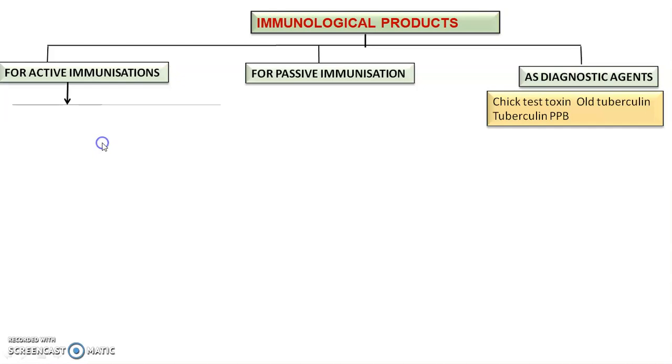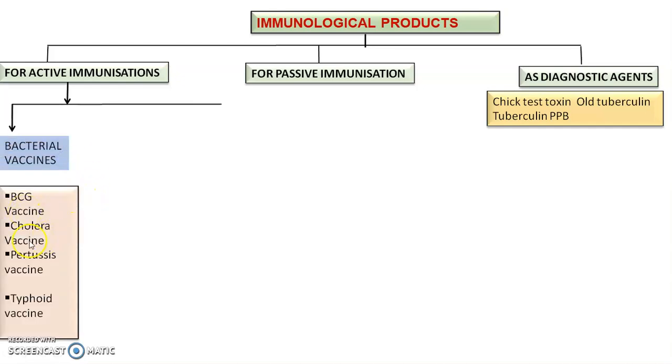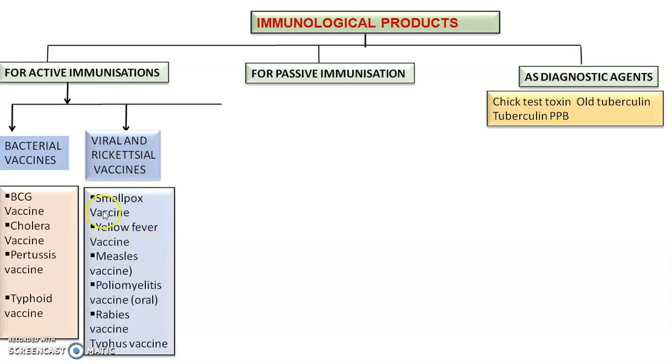For active immunization, we have bacterial vaccines like BCG vaccine, cholera vaccine, pertussis vaccine, typhoid vaccine. Then viral and rickettsial vaccines: smallpox, yellow fever, measles vaccine, oral poliomyelitis, rabies vaccine, typhus vaccine.